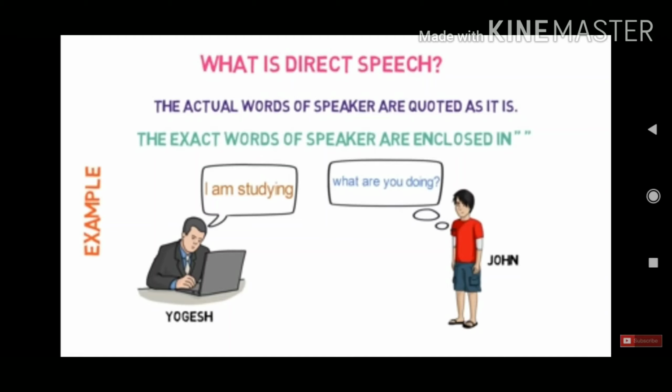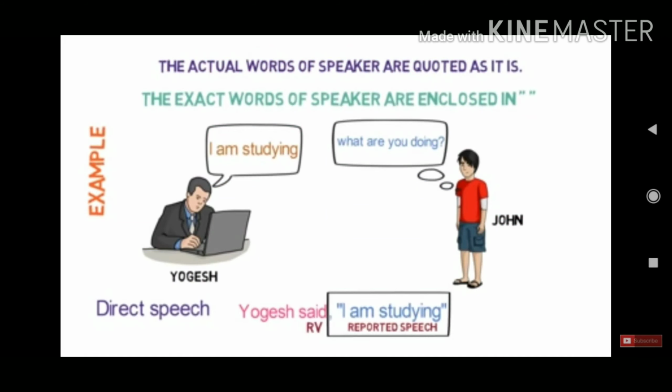It is the actual words of the speaker, quoted the exact way they are, and always put in inverted commas. As shown in the picture, Yogesh said, comma, inverted commas begin, I am studying, inverted commas close, full stop. In this, Yogesh said is the reporting verb and I am studying is the reported speech.